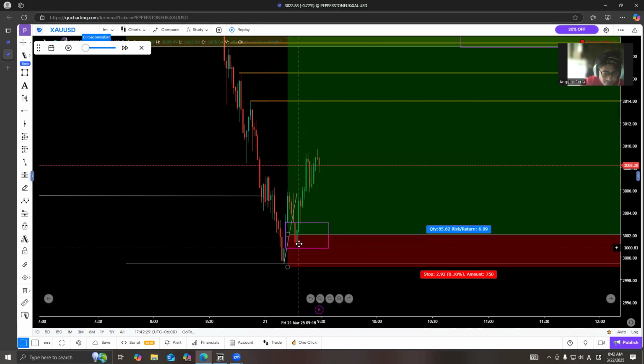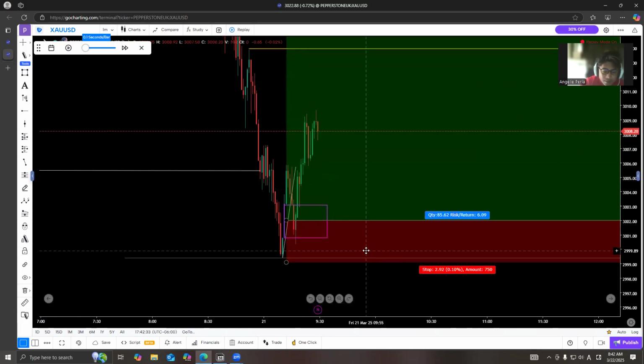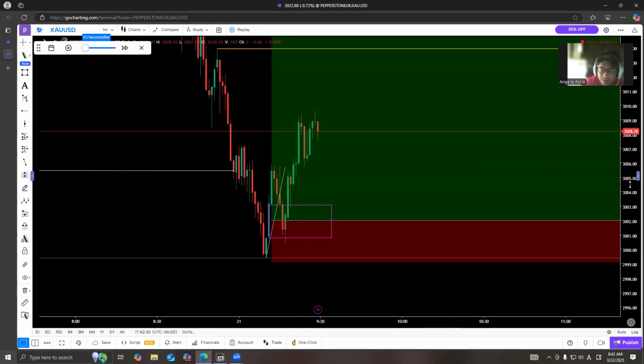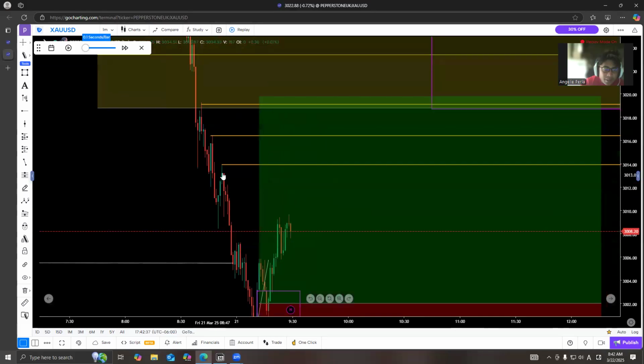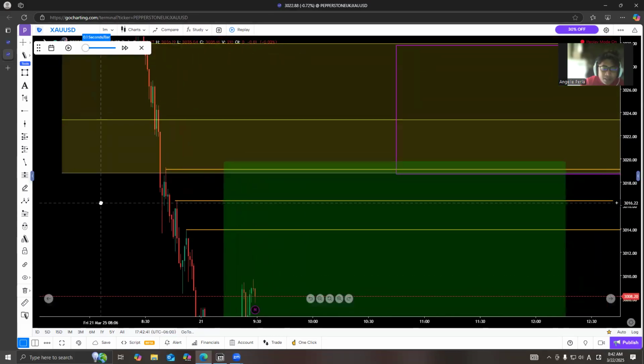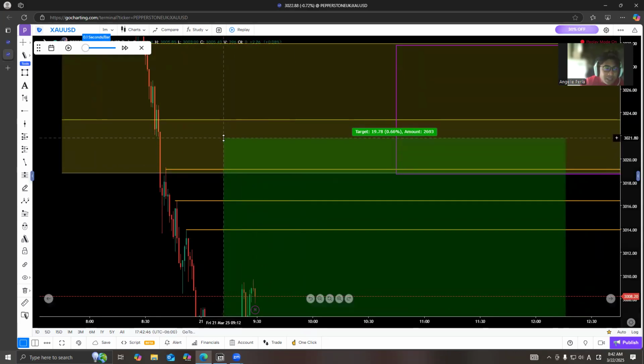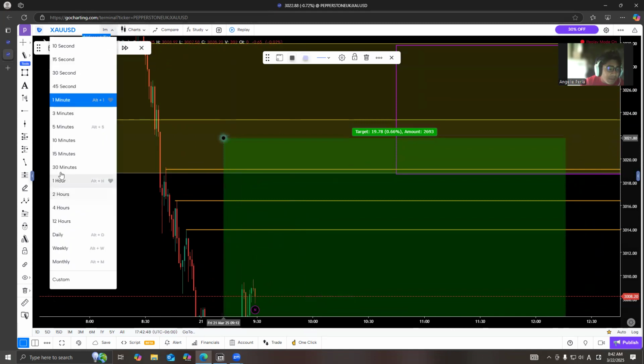All right. So we got entry in these areas. So we take our partial profits at this liquidity sitting right here, and our max take profit is in the equilibrium of the imbalance of the 15-minute valid structure.